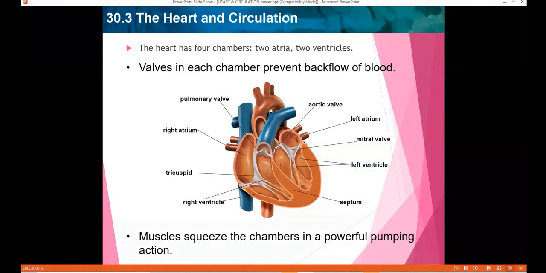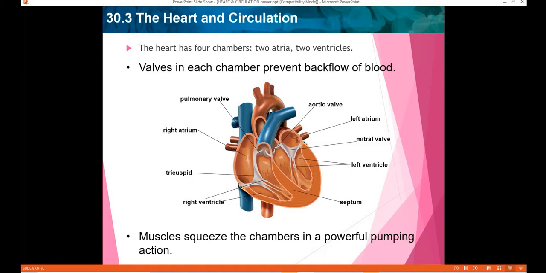Okay, before we move on, is this circulatory system an open circulatory system or a closed circulatory system? Girls, do we have an open circulatory system or a closed circulatory system? Do you know what is the difference?